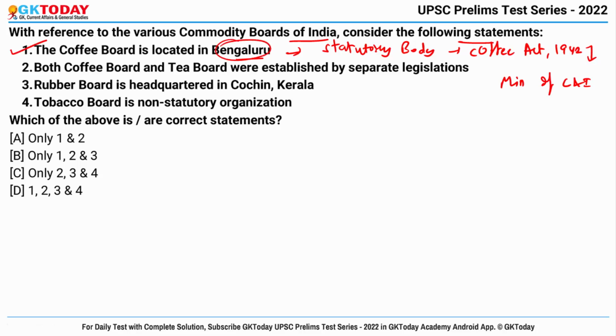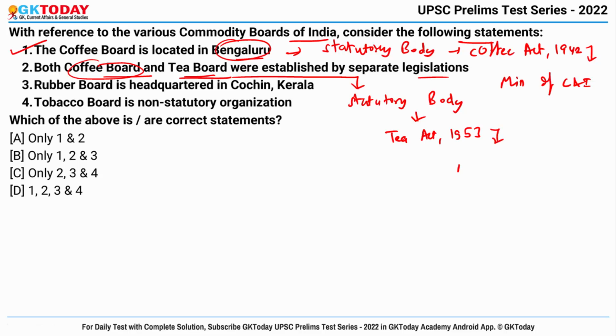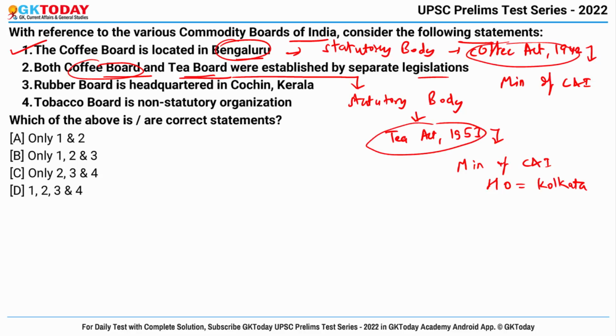Second statement says, both Coffee Board and Tea Board were established by separate legislations. So already we talked about Coffee Board. Now let's talk about Tea Board. It is also a statutory body constituted under the Tea Act of 1953. And it is also under the Ministry of Commerce and Industry, and head office lies in Kolkata. So yes, both of these boards have different legislations. So this is also true.